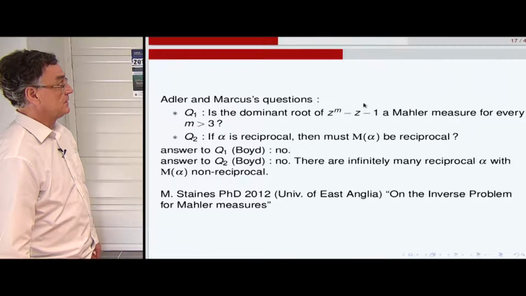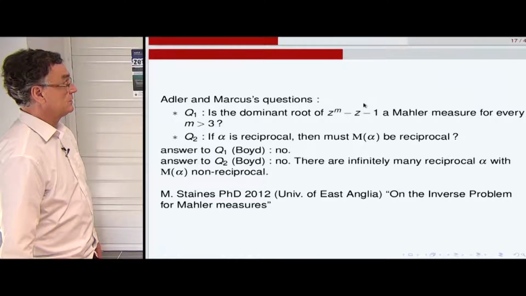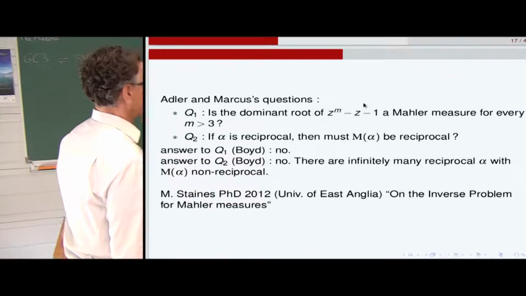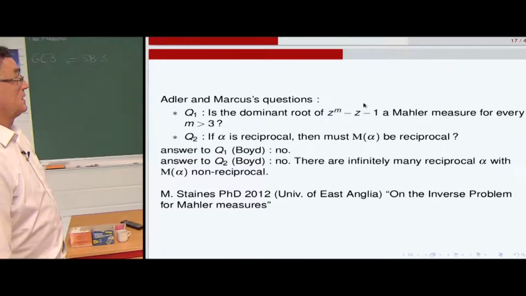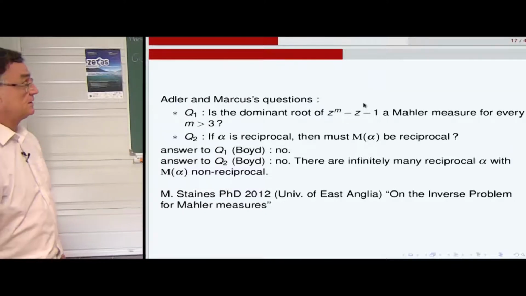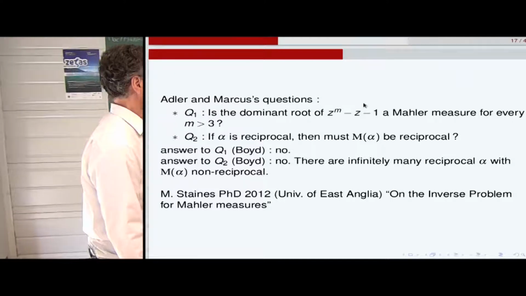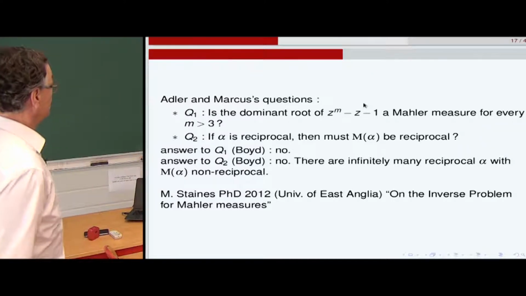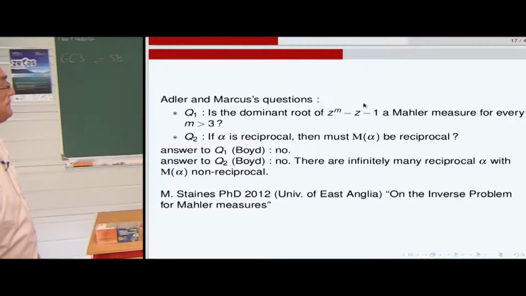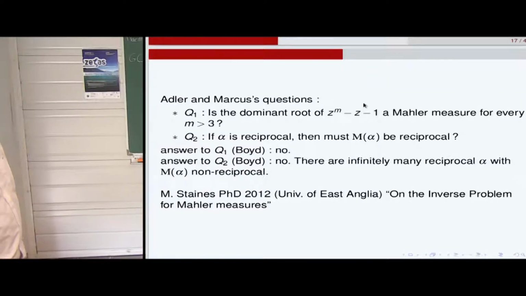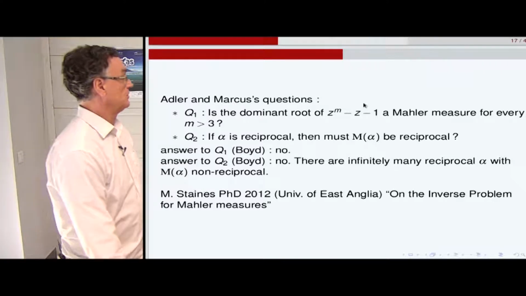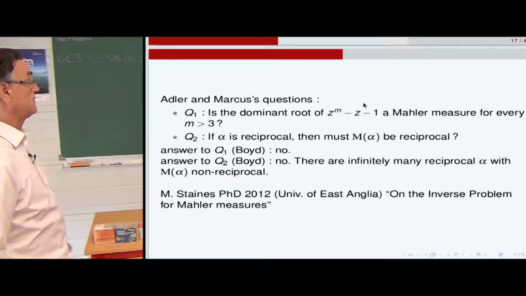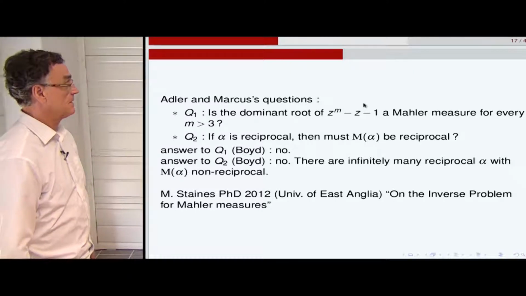Still not solved. The second question: if alpha is reciprocal, then is the Mahler measure of alpha reciprocal or not? So that's a natural question. The answer to Q1 is no. And the answer to Q2 by Boyd also is no. There are infinitely many reciprocal alpha with M of alpha non-reciprocal.